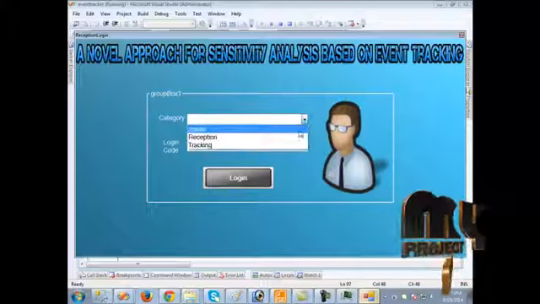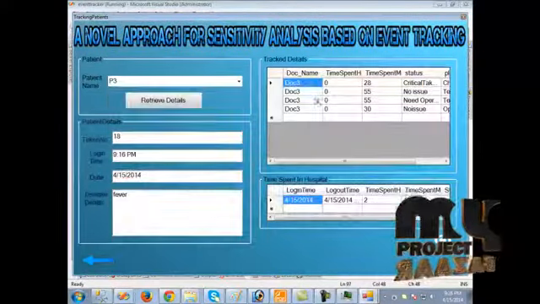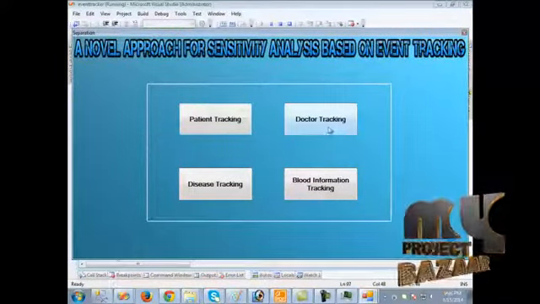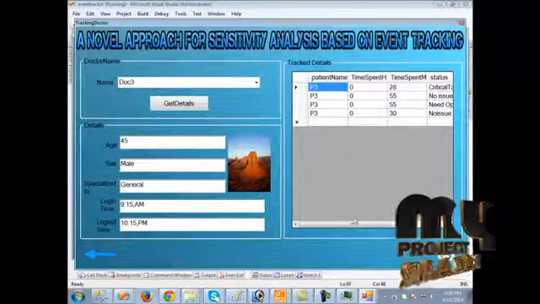So here we should log in as tracking. There are 4 types of tracking. At first we should click patient tracking. Here when we click the patient name, we can get the tracked details. When we click back, it should redirect here. Then we should click doctor tracking. When we click the doctor name, it will show the tracked details of the doctor.